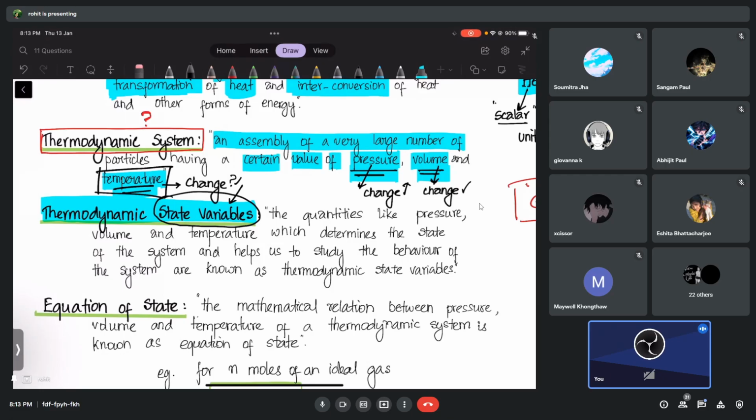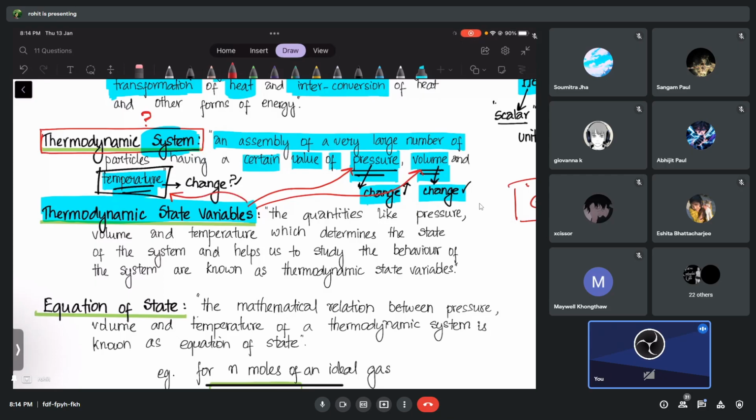As a result, the properties related to a system which can change, we call them what, guys? We call them state variables. Variables means you can change them, right? Constant doesn't change, variables can change. So volume can change, pressure can change, and temperature can change.